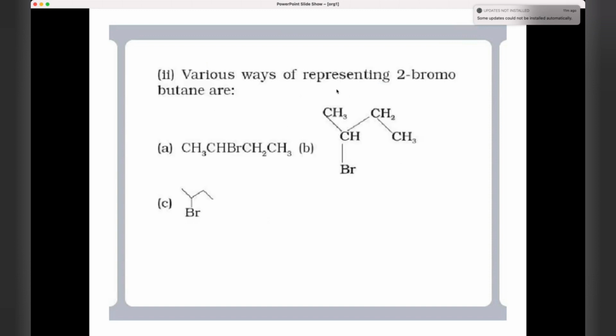Now, bromobutane you can represent in three forms. First one is straight chain, CH3, CHBr, CH2, CH3. Then you can write it like this, CH3, CH, CH2, CH3, Br. Then this is another way. All these structures I will be explaining in another class for you.